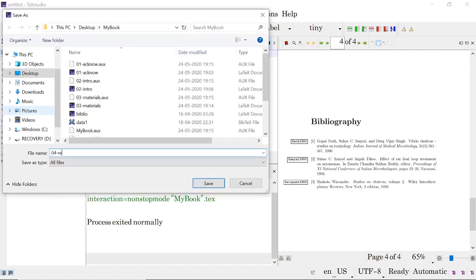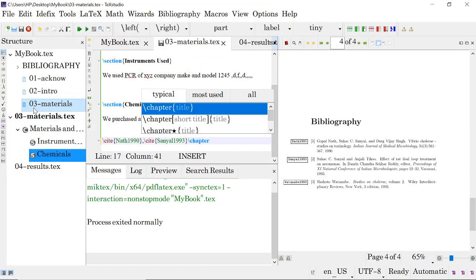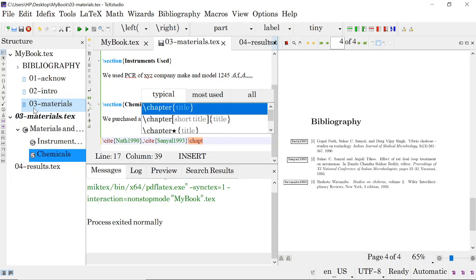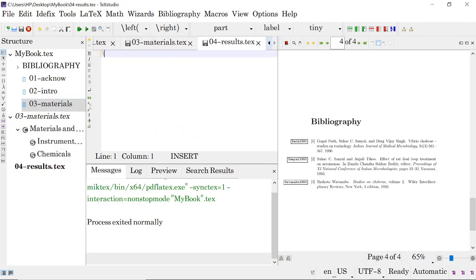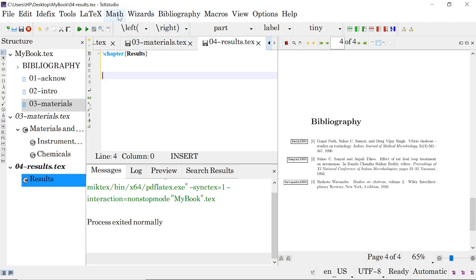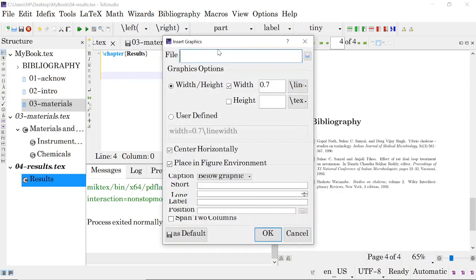04 results, and here chapter. Okay, results, chapter results. Suppose if you want to include some figure here, you can include the figures also. Like use this wizard. Okay, insert a graphic. Okay, file.